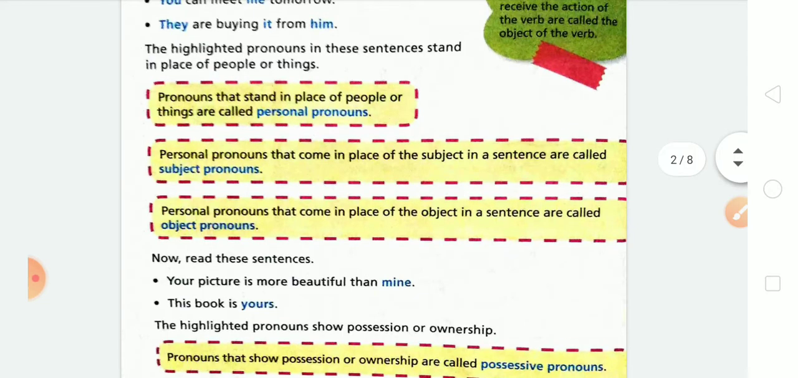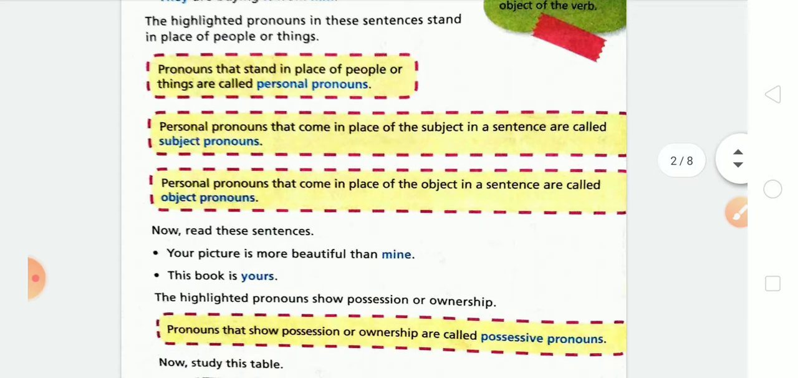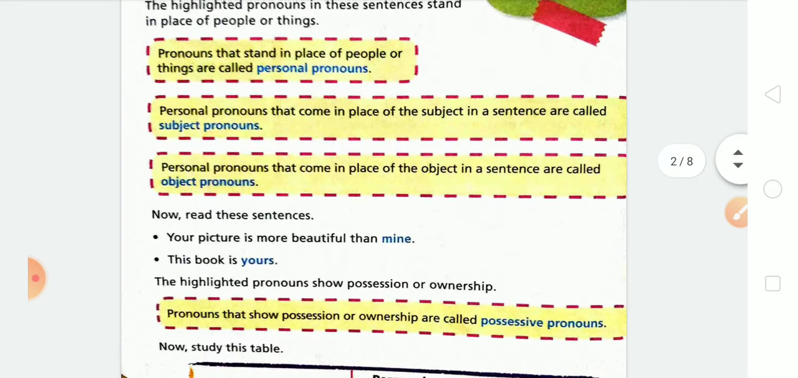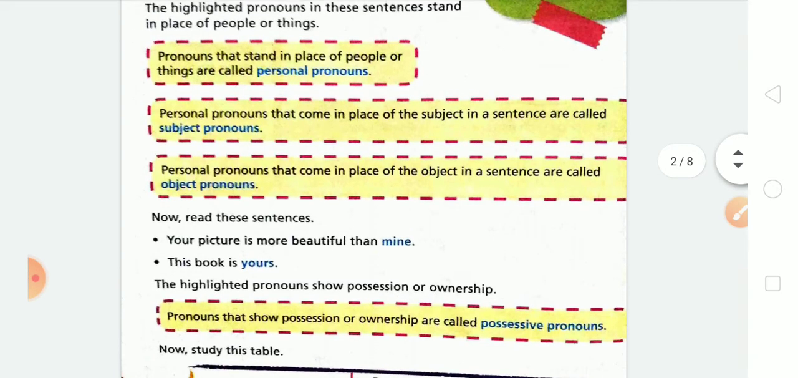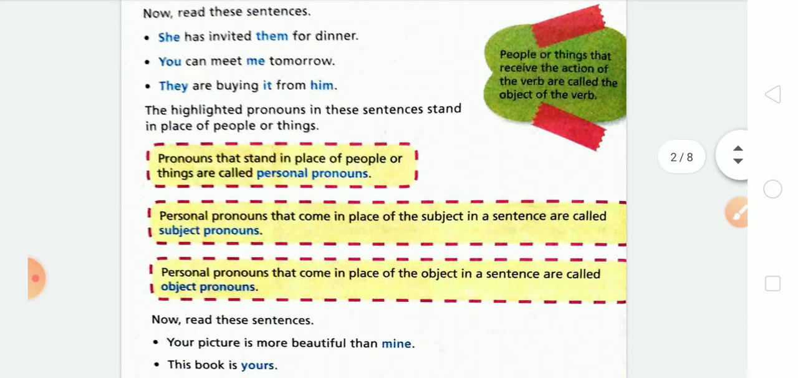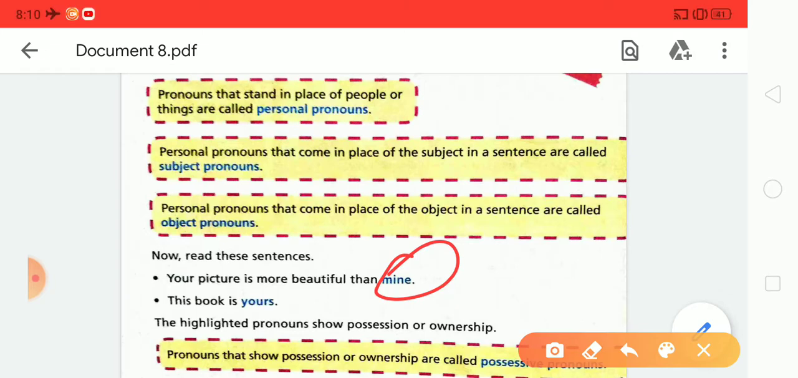We can also divide the personal pronoun into two parts: subjective pronouns and objective pronouns. In the subjective pronouns, we have he, she, it, I, we, you, they. And objective pronouns mean his, hers, its, theirs, yours, etc. You can see here the example: your picture is more beautiful than mine. So the word mine is an object pronoun. This book is yours. Yours is an object pronoun.